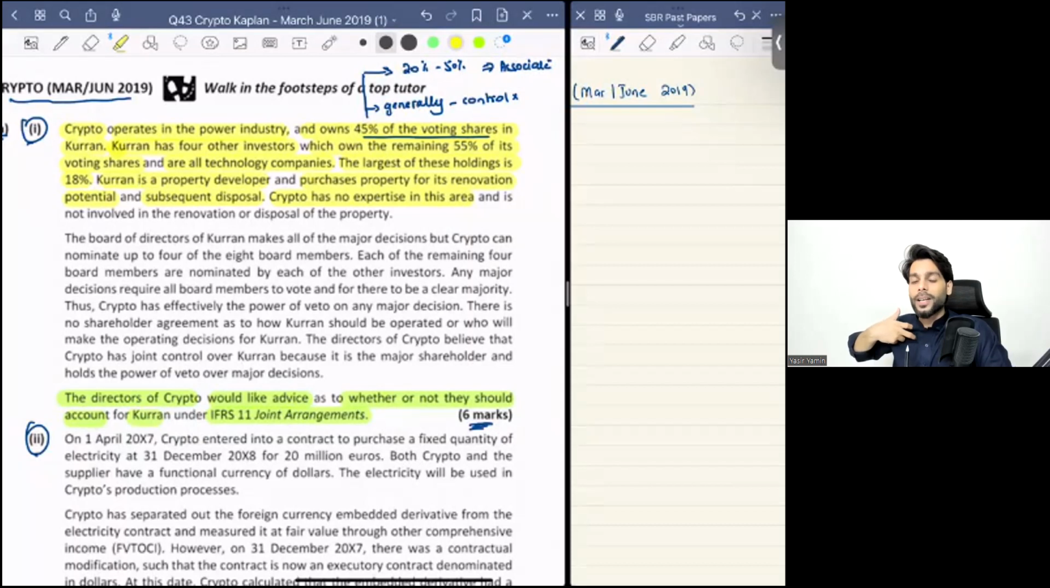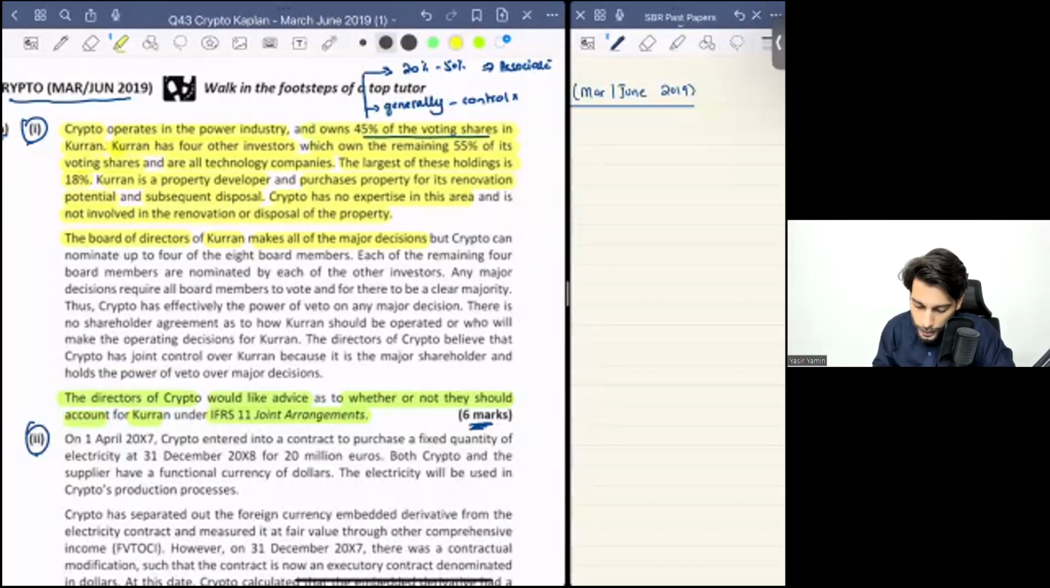You cannot make relevant decisions by yourself because you have no expertise in this area, and are not involved in the renovation or disposal of the property. You are not directly involved in any of the operational facets of the business. Yeah. The board of directors of Curren makes all the major decisions. You don't have the expertise. The other investors are from the technology industry. They don't know anything about properties. So you have appointed a board of directors who are responsible for running the business.